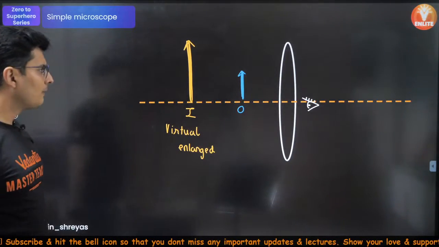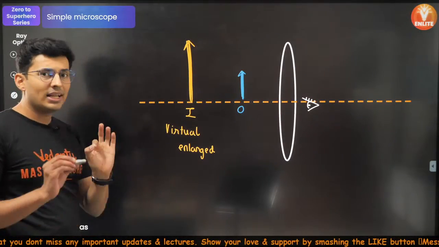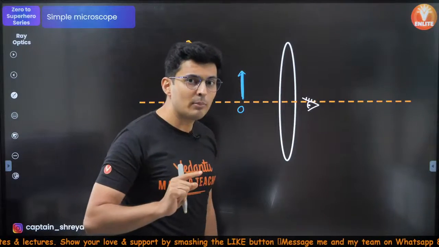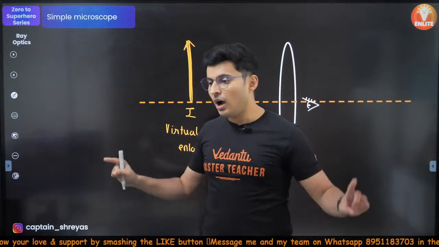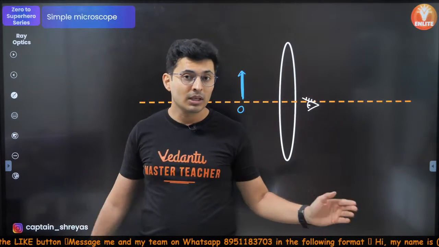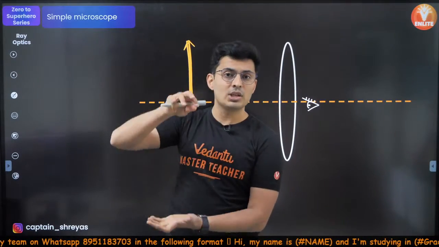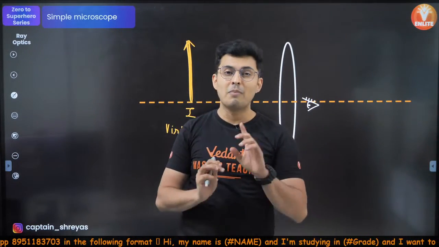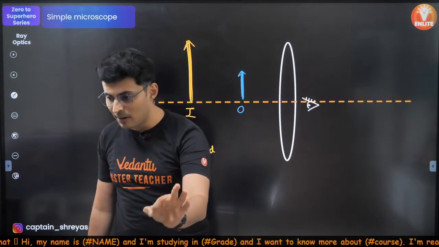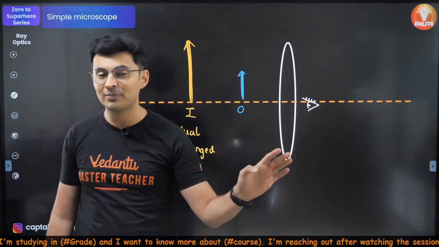Okay. Now, the most important thing that you need to know before I go ahead is something called the magnifying power. Many people get confused between magnifying power and magnification. How many of you know the difference? In lecture 1 of Ray Optics of Zero to Superhero, I've told you magnification is height of the image upon height of the object. But magnifying power of an optical instrument is a completely different ball game.